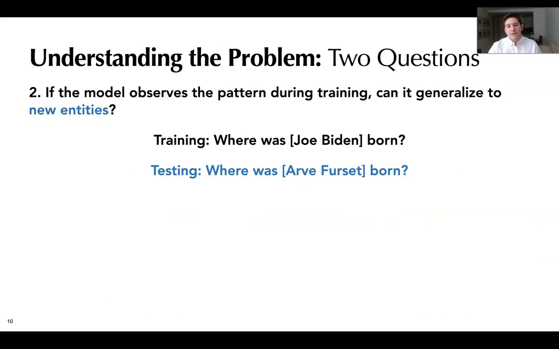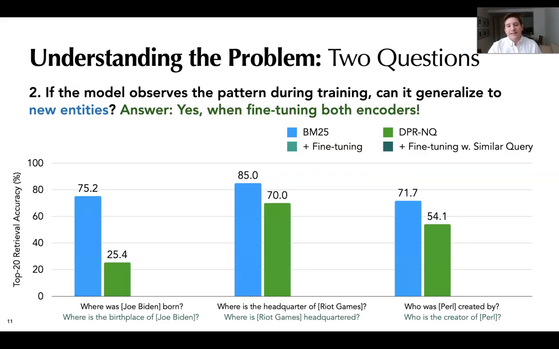As for the second question, we want to test whether observing the question pattern with one set of entities can help the model generalize to new, unseen entities at test time. We find that indeed it can.